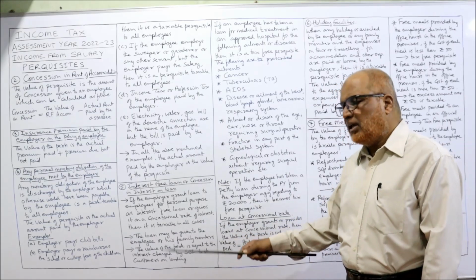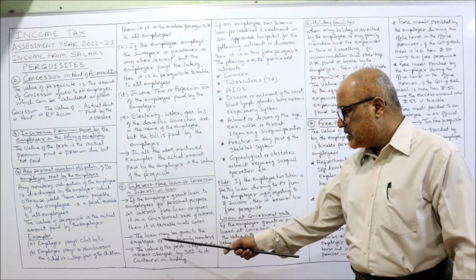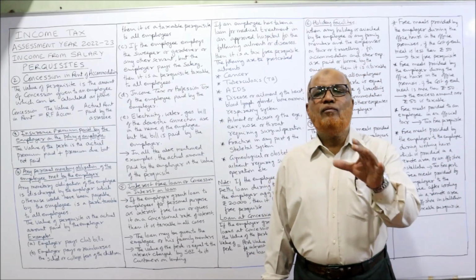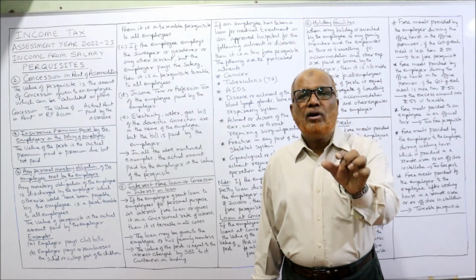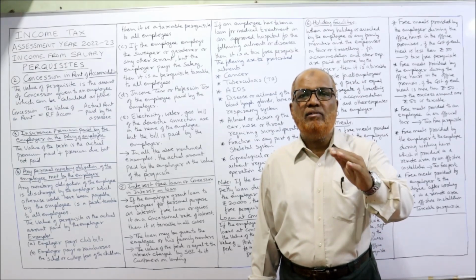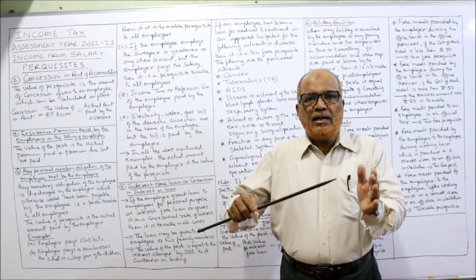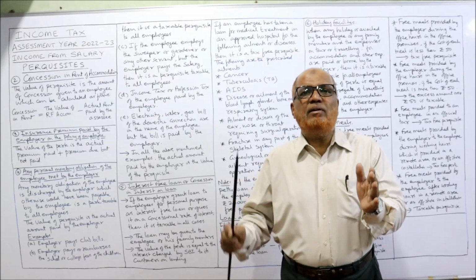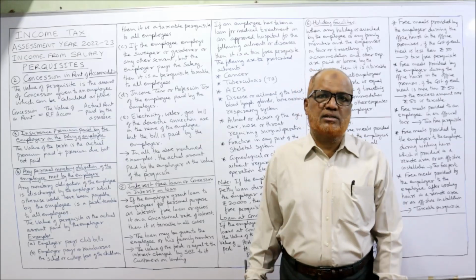Now the loan may be given either to the employee or their family members. First point. Second, the value of the perquisite is equal to the interest charged by SBI. So how to find out the value of the perquisite? The Income Tax Act has given the provision that whatever rate of interest SBI, State Bank of India, will charge on their lending, when SBI gives the loan to customers, that rate of interest will be the value of the perquisite.